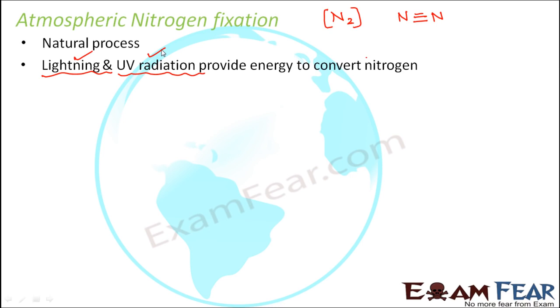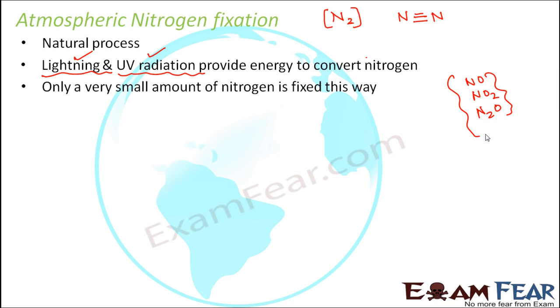And then it converts the nitrogen into oxides like nitrogen dioxide, or NO, or N2O, the various oxides, NO or NO2 or N2O. It converts it into those forms, which in turn gets converted into the usable forms like ammonia or nitrates. So that is atmospheric nitrogen fixation. But in this process, only a very small amount of nitrogen is fixed. Like as I said, a huge amount of nitrogen is present in the atmosphere as dinitrogen gas. But because this process is not able to provide enough energy to convert a lot of nitrogen, that means this process is not very useful.